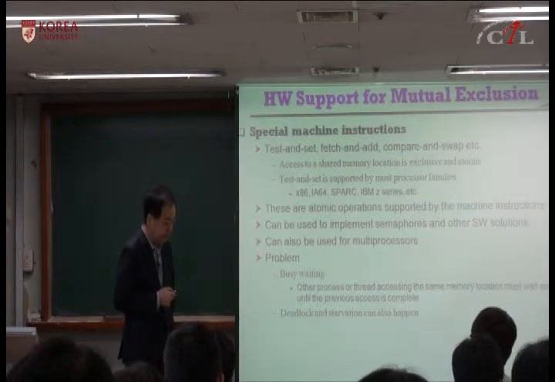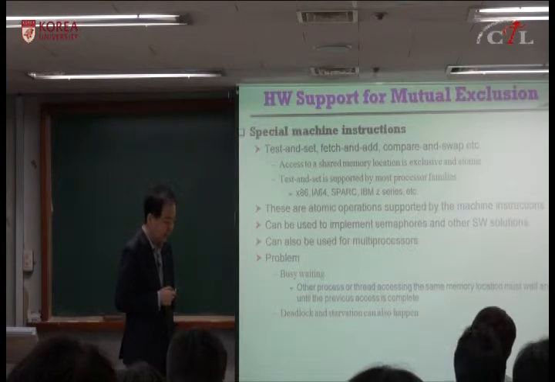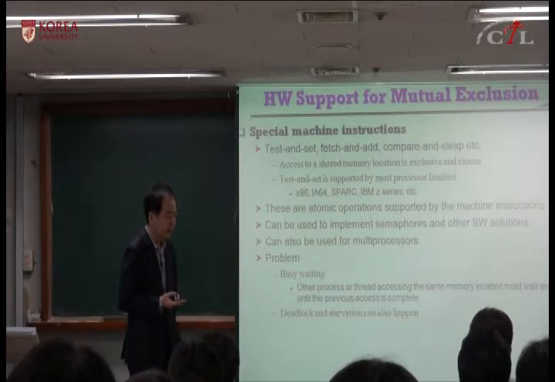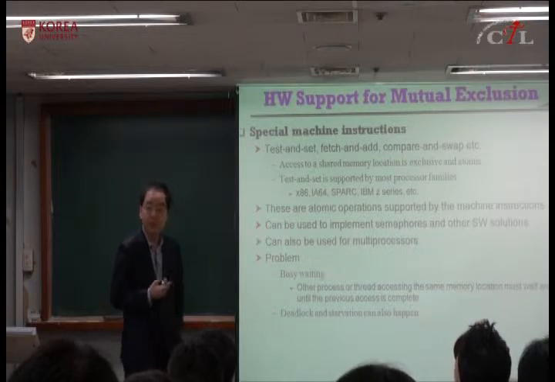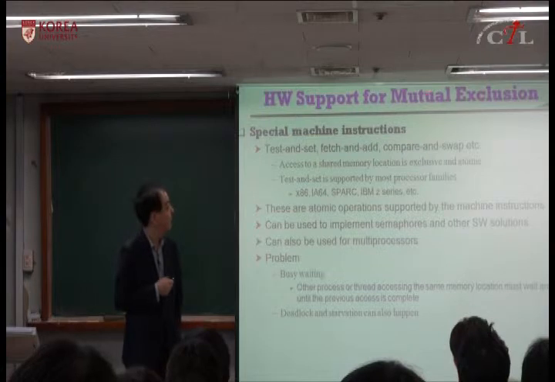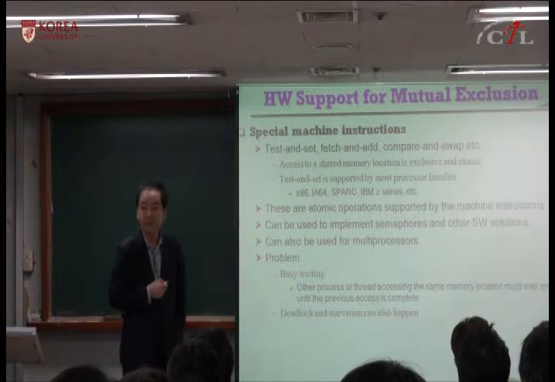So to support mutual exclusion, you can disable or enable interrupt, but that's only for uniprocessor. In the general case, including multiprocessors, usually the machine has some hardware support called special machine instructions, and there are various types of these instructions.